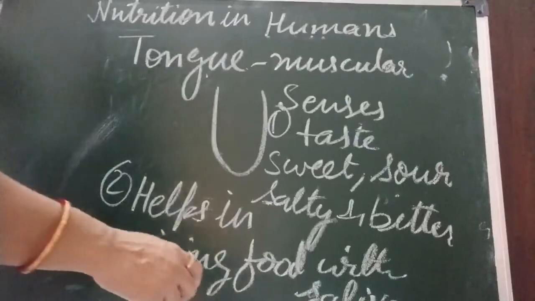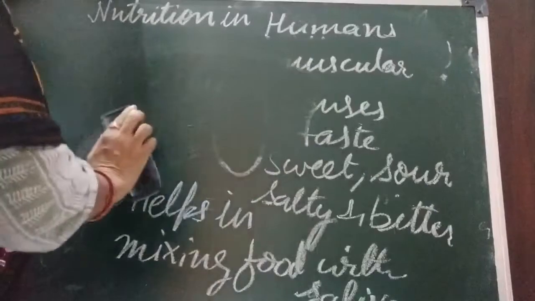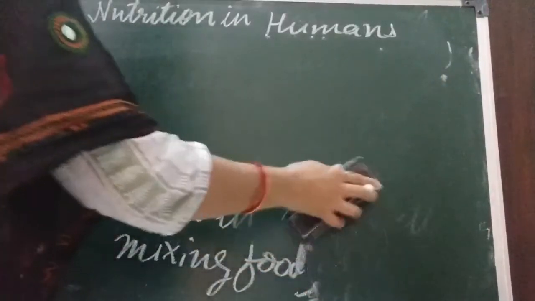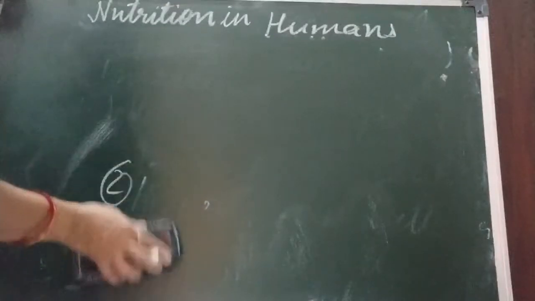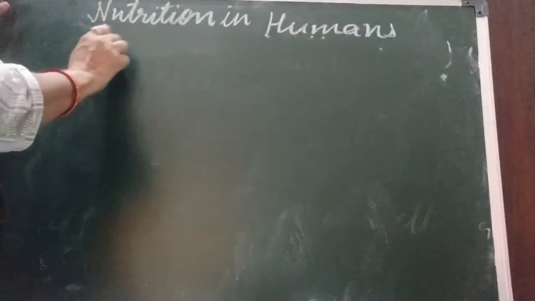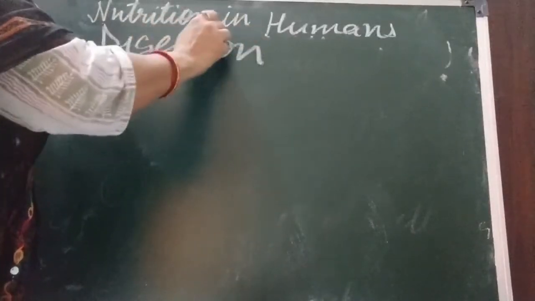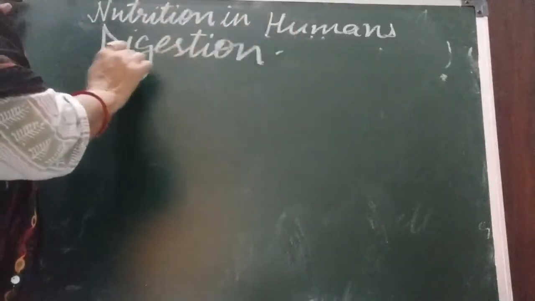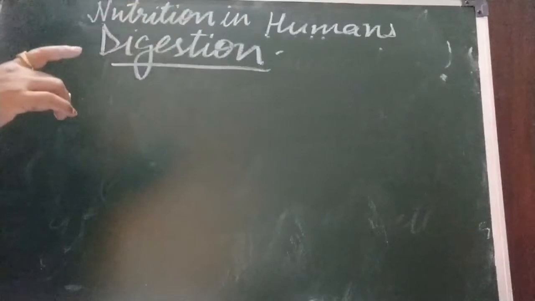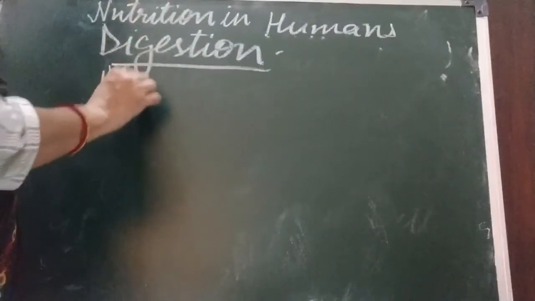Okay. Now next step is, first ingestion has taken place. In ingestion we have learnt about mouth because we ingest the food through mouth. Now next step is digestion. Digestion is a long process in humans. Digestion starts in mouth.